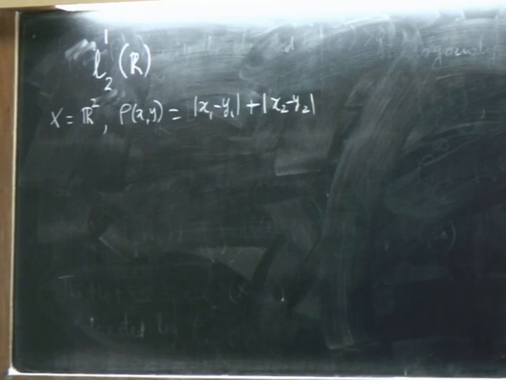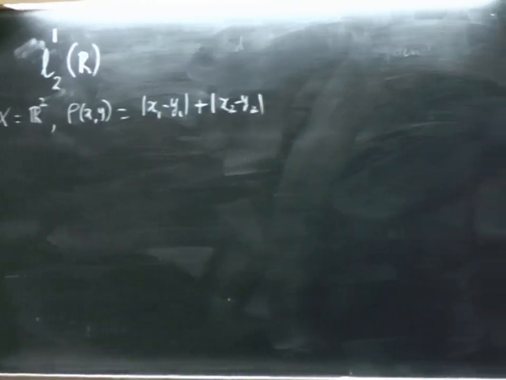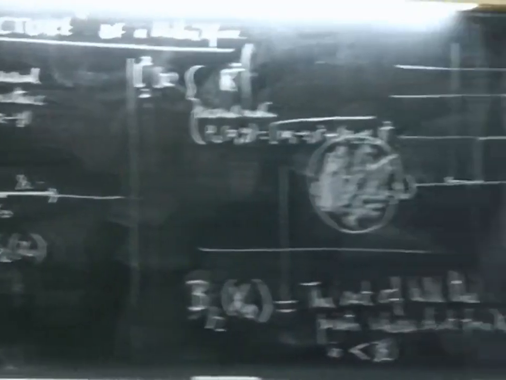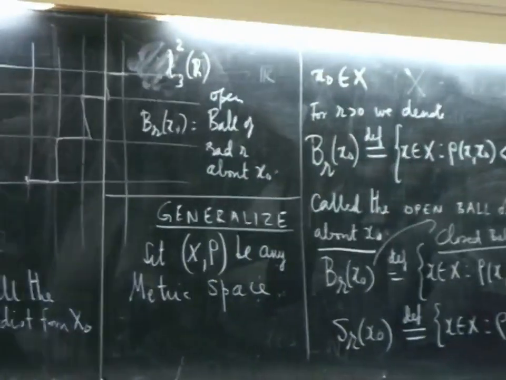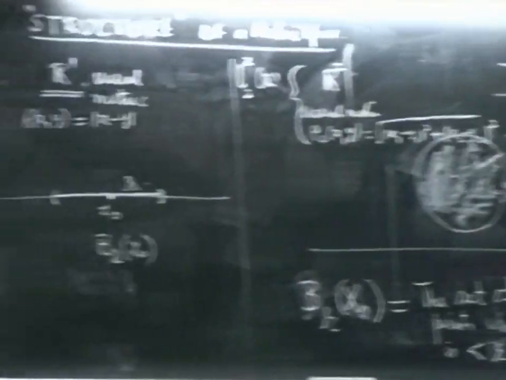What this says is the roads are all horizontal or vertical. If you want to travel from one point to another, you can travel only horizontal and vertical distances. Mod x1 minus y1 says the total horizontal distance you have traveled, and mod x2 minus y2 says the total vertical distance you have traveled. So that will be the total distance you have traveled in these roads.